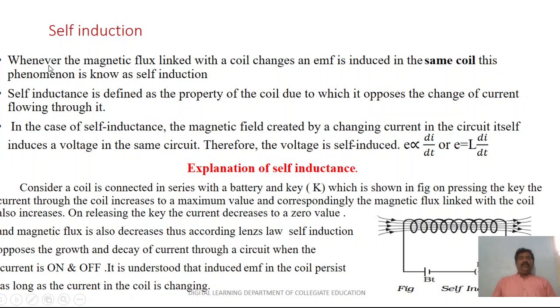But whenever the magnetic flux linked with a coil changes and an EMF is induced in the same coil, this phenomenon is known as self-induction. That means when a current is established in a closed conducting loop, it produces a magnetic field.